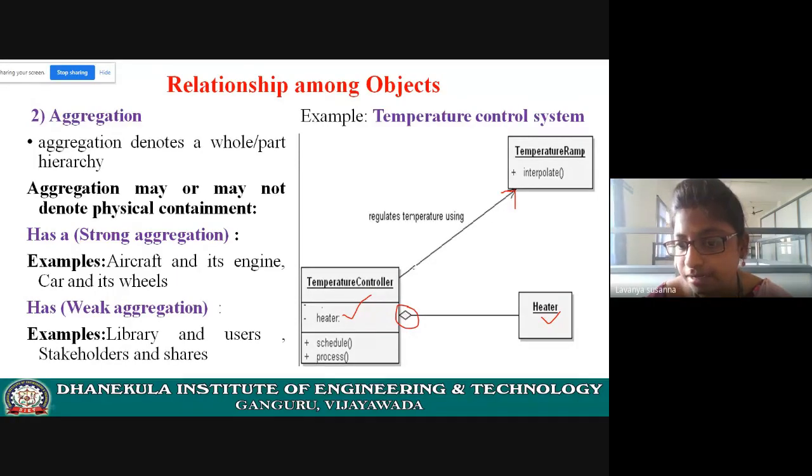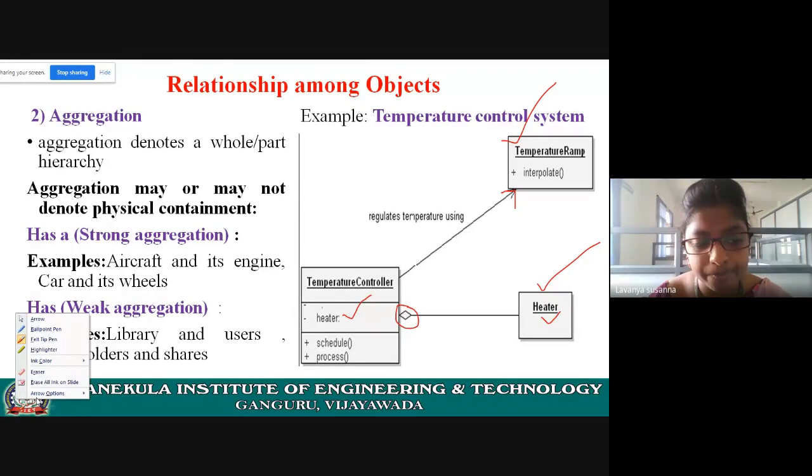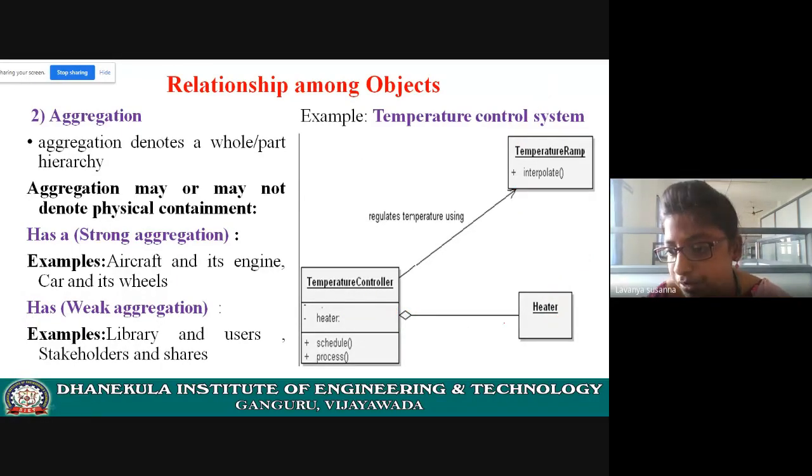There is a link. See, just an arrow mark. That means it is not part of temperature controller. It is not part of temperature ramp. This is another object. Temperature ramp is another object. Heater is another object. But see the relationship between the objects. Heater is part of temperature control because here there is an aggregation diamond symbol.